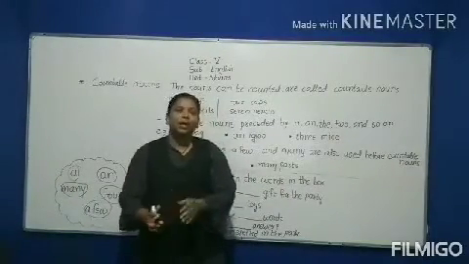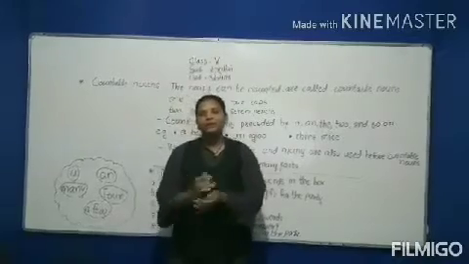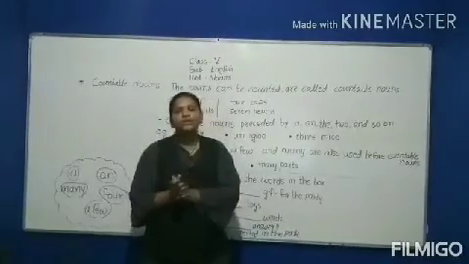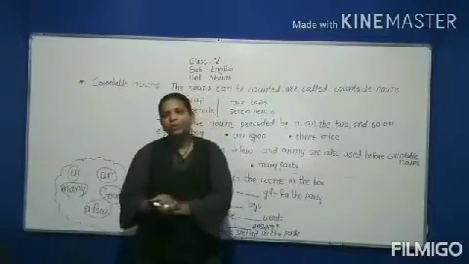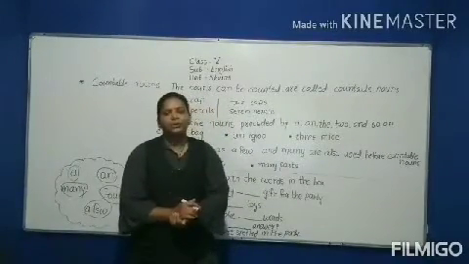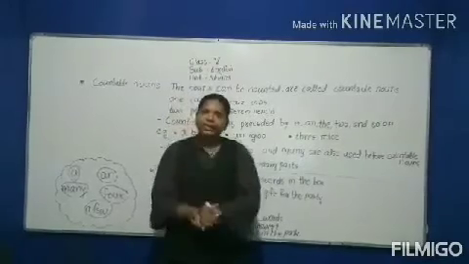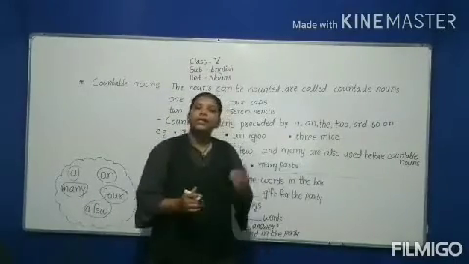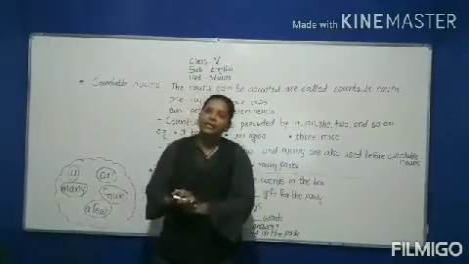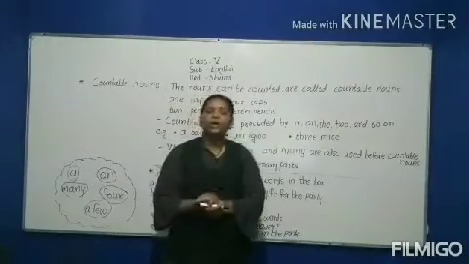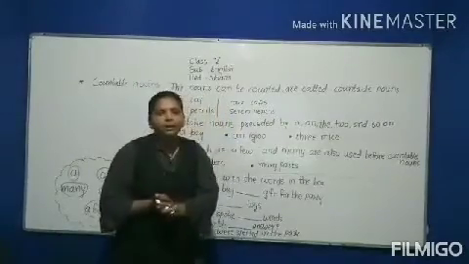Class 5th. In the previous part, we have seen the types of nouns: proper noun, common noun, abstract noun and collective noun. Okay. So in this chapter, we will see the countable nouns and uncountable nouns. First we will discuss countable nouns. So what are the countable nouns?